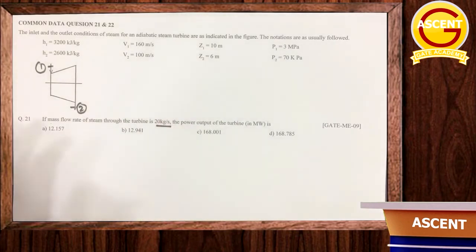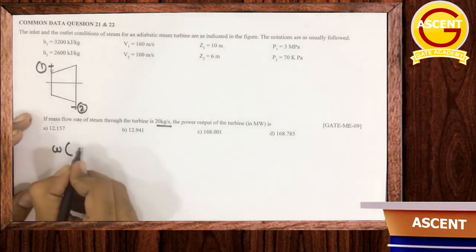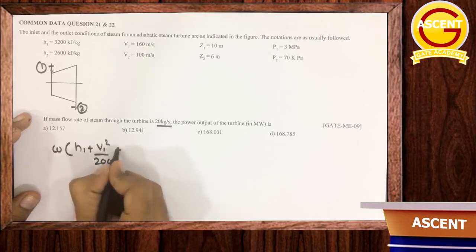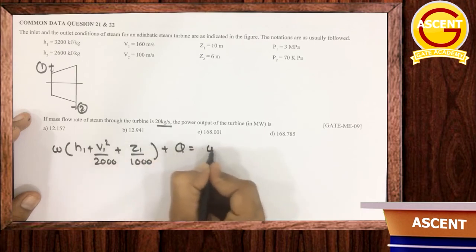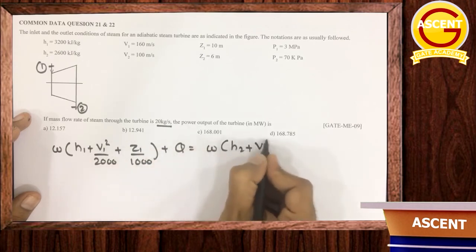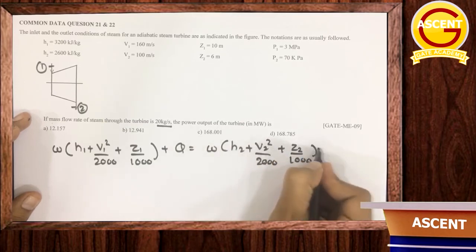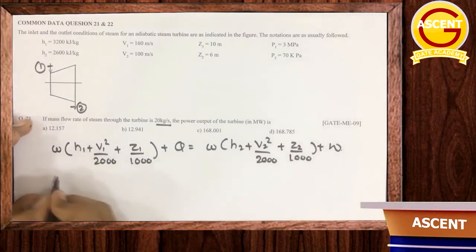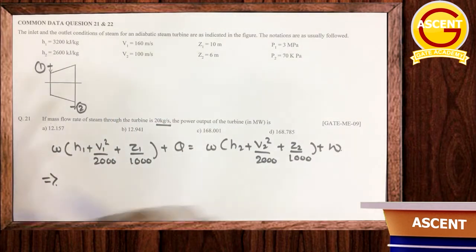So obviously we will have to put the steady flow energy equation. So steady flow energy equation says mass flow rate into H1 plus V1 square by 2000 plus Z1 by 1000 plus Q is equal to H2 plus V2 square by 2000 plus Z2 by 1000 plus W. Getting this? Okay. Now, there is a adiabatic steam turbine, so obviously this Q will be equal to 0.